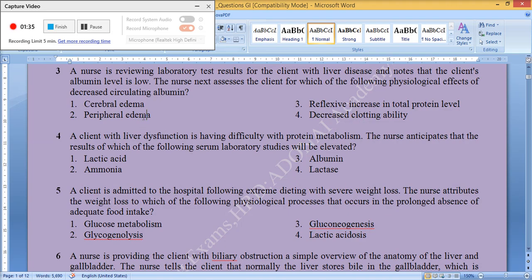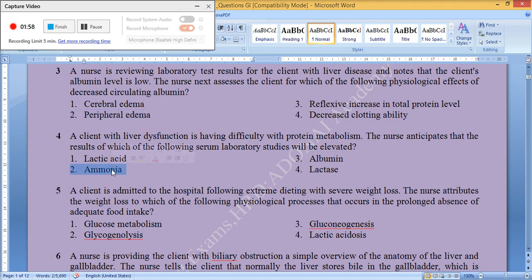Peripheral edema. A client with liver dysfunction is having difficulty with protein metabolism. The nurse anticipates that the results of which of the following serum laboratory studies will be elevated? 1. Lactic acid. 2. Ammonia. 3. Albumin. 4. Lactase. The correct answer is 2.